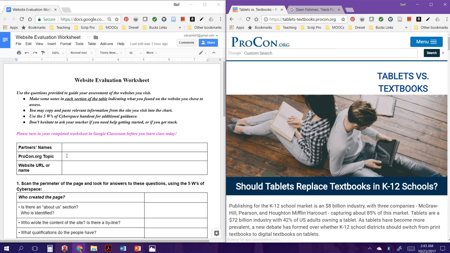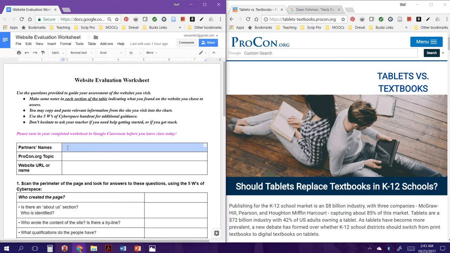All right, now that we've gotten that far, let's go ahead and fill in some parts of the worksheet. You're going to be working with a partner, so put your partner's name and your name on the worksheet. And then your topic, my topic is tablets versus textbooks. And the website we'll find in a minute.